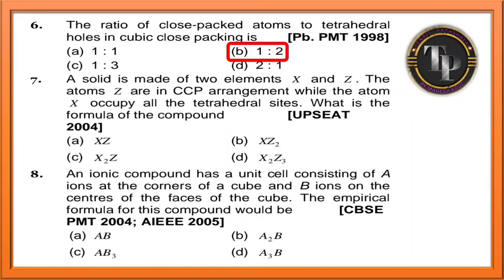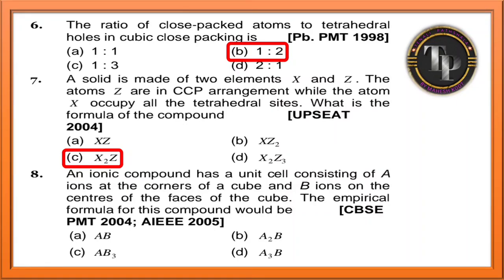Question number 7. A solid is made up of two elements, X and Z. The atoms Z are in CCP. CCP in the sense, it is nothing but FCC only, face-centered cubic arrangement. Atoms Z are in face-centered cubic arrangement, while the atoms X occupy all the tetrahedral sites. What is the formula of the compound, they are asking. So when you go on calculating it, you will get the answer as X2Z. Your answer is X2Z.